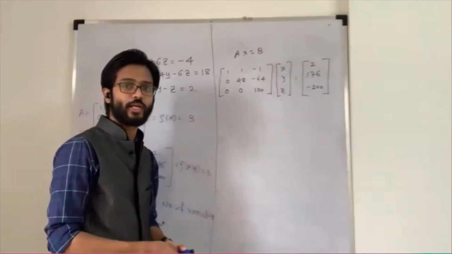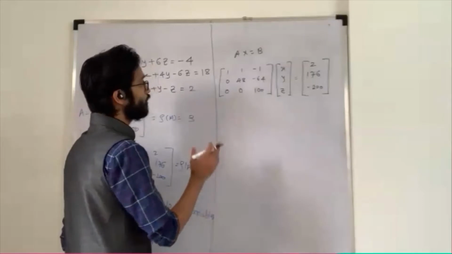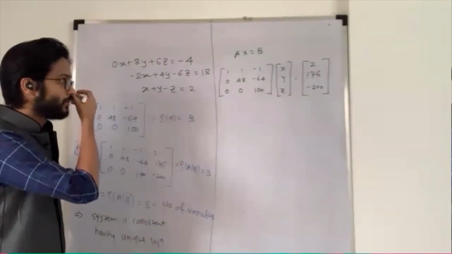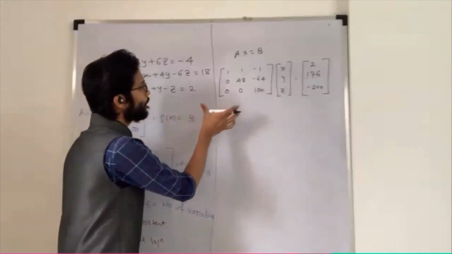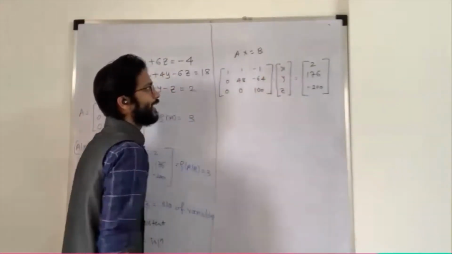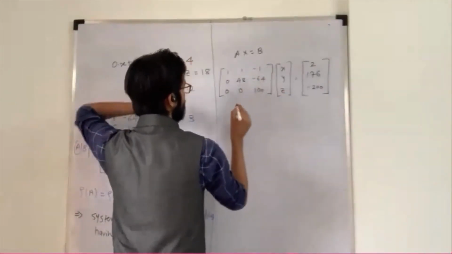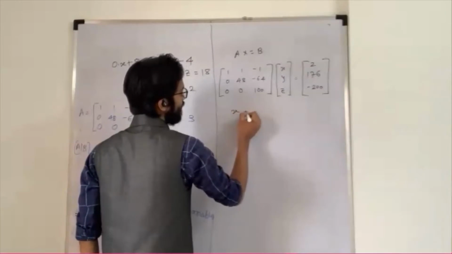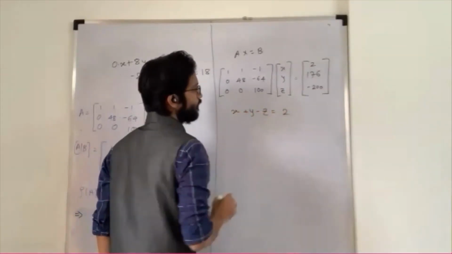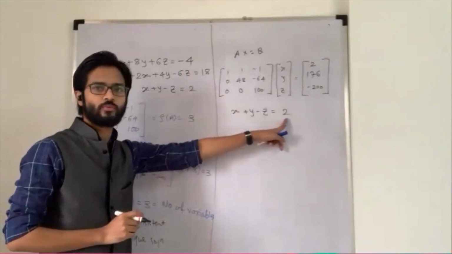So let's see what happened. Did some people also get a different echelon form? Let's check it with our answers. So see, I have matrix A. Now I just do the multiplication, matrix A times my matrix X. So my multiplication is very simple here. Here x plus y minus z is equal to 2. Yes or no? How is it that I directly write down 2?